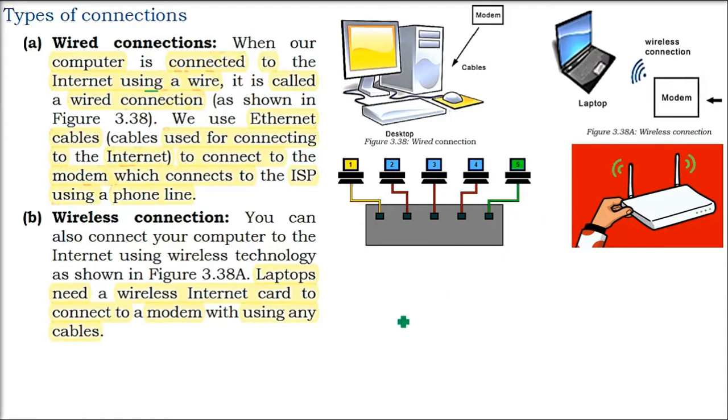Now if you see wire, it's a wired connection, but if you don't see wire, it's a wireless connection. In wire, you can understand 1s and 0s are coming. You can understand analog is coming. I can always change it to digital and vice versa. But where the information is transferred without a wire, that is wireless. There are different technologies which will hold the data, and it will transfer the data through air using electromagnetic waves.